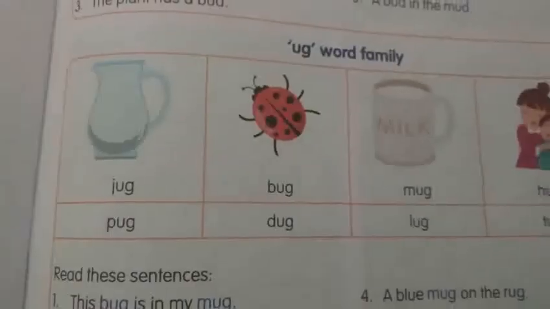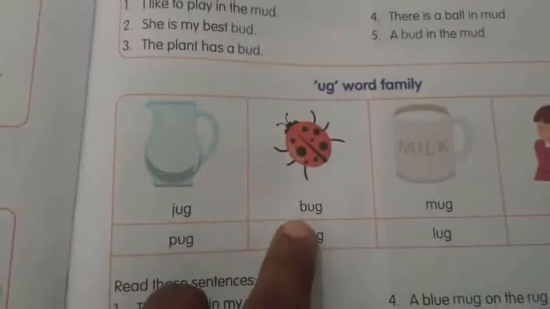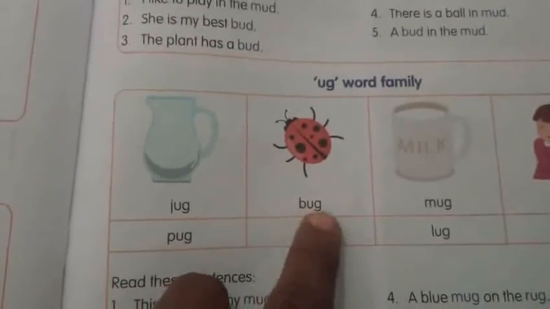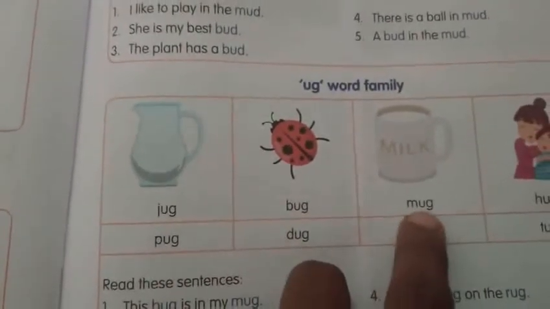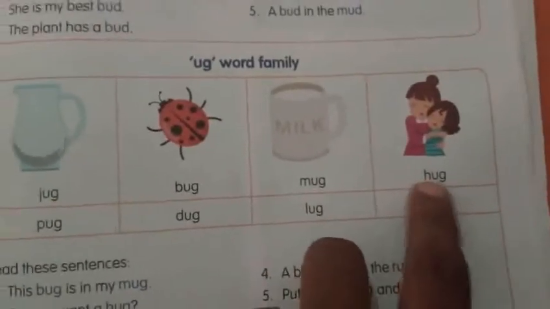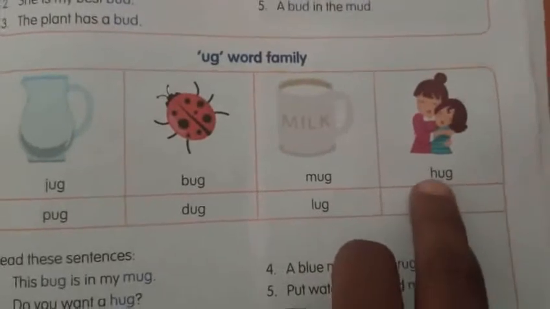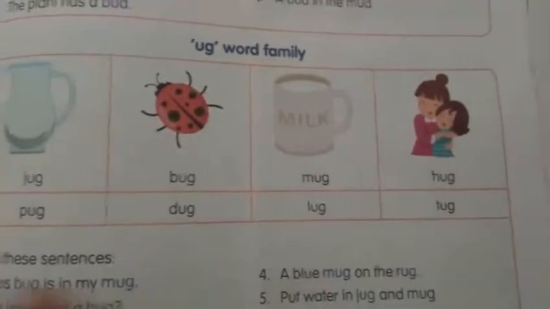You also read along with me. You know the phonic sounds, right? So we have to read these words. J-u-g, jug. B-u-g, bug. M-u-g, mug. H-u-g, hug.